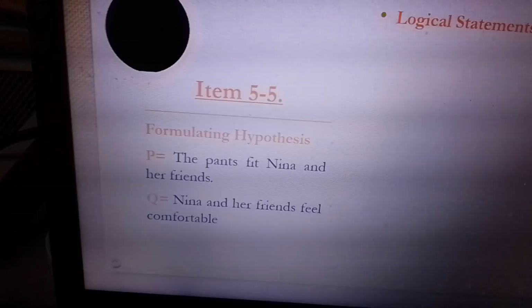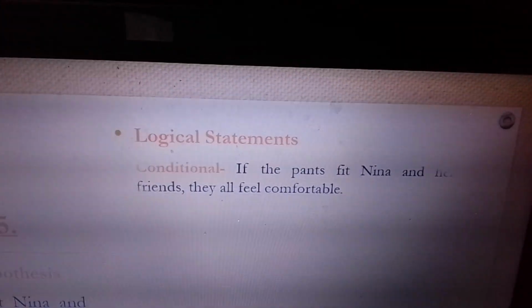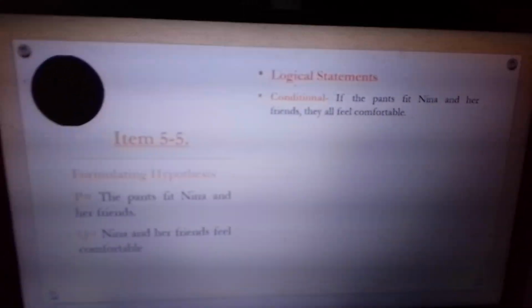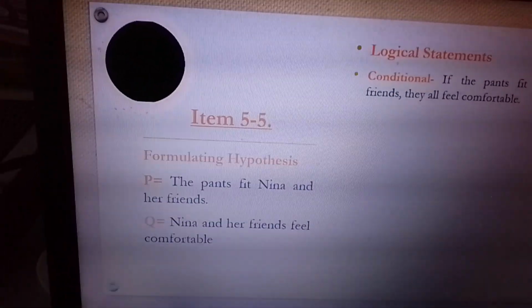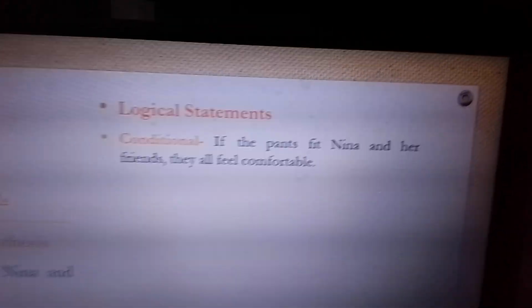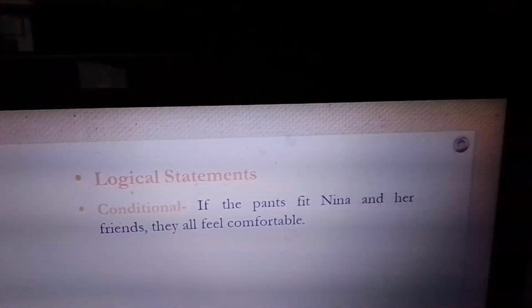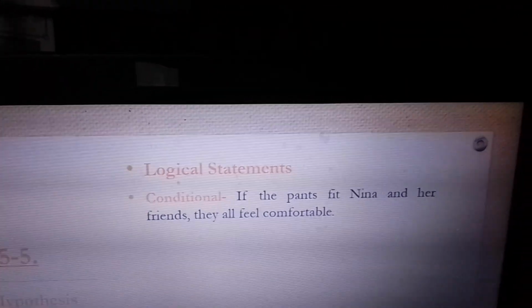So now, let's go to the logical statements. So let's see how I wrote it. Condition, I do not know which is correct. Kung alin sa tingin mo ang tama, isunod mo sa comments. Okay? Now, let's write the logical statements. If the pants fit Nina and her friends, they all feel comfortable. That is the conditional statement.